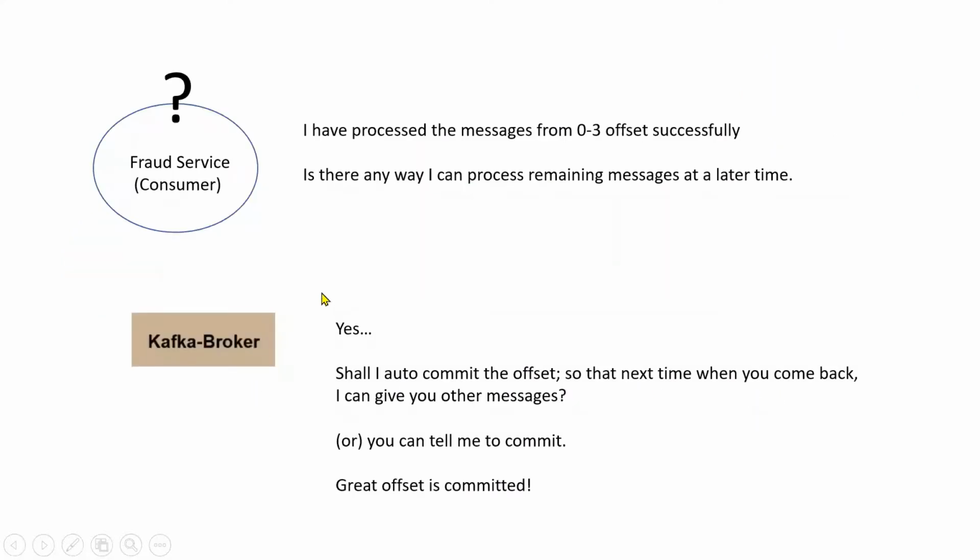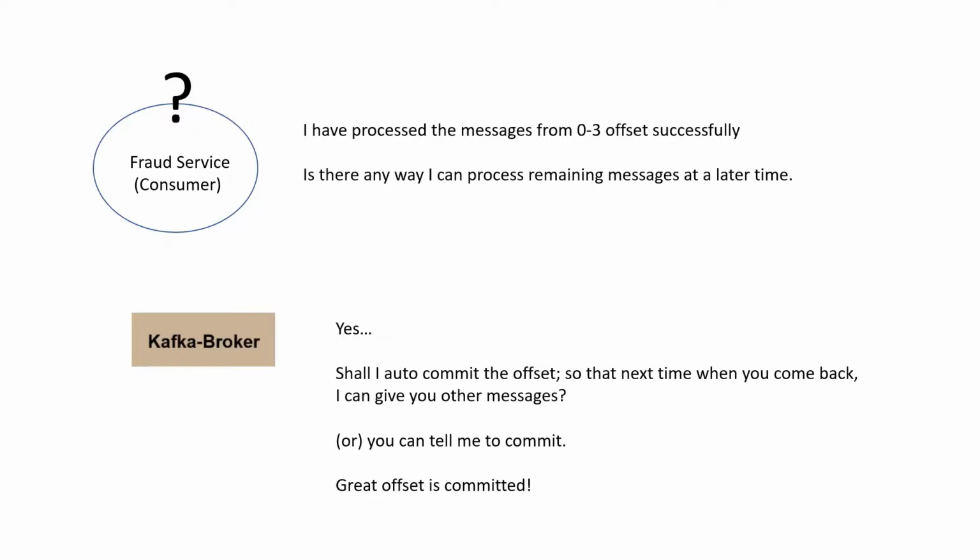So if you observe here, the Kafka broker says, yes, shall I auto commit the offset? For example, the consumer read up to 0 to 3, the Kafka broker can auto commit it. So next time this consumer comes back, the Kafka server can give from the committed message. So that is how the offset will work. That is how the offset can be committed per consumer group. So at any point of time the consumer says, okay, I want from the committed offset.